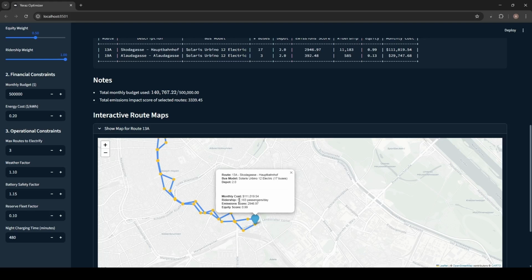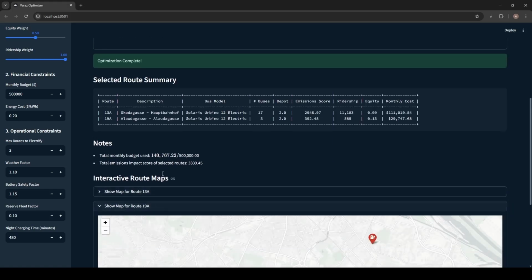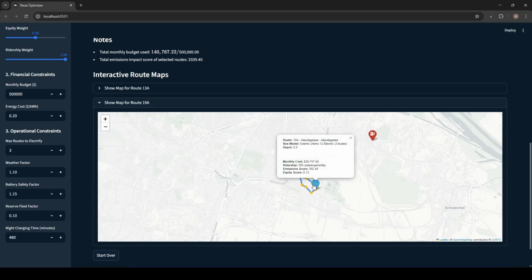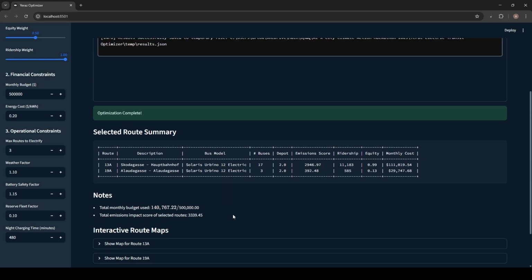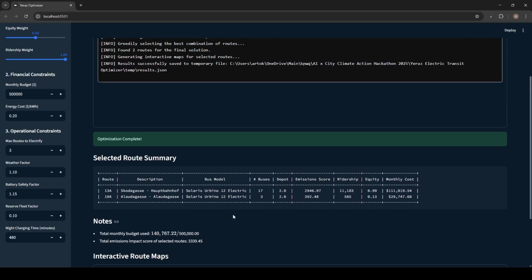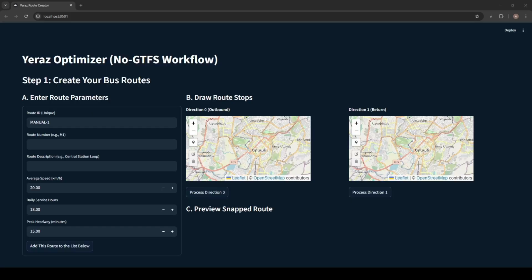And indeed, for example, 13A is estimated to carry 11,000 passengers per day. It's a pretty nice ridership. And this is a small route. I don't know why the greedy heuristic selected this. Maybe the other routes were not eligible for electrifying given the range of electric buses or the power of the depot. This can also happen.